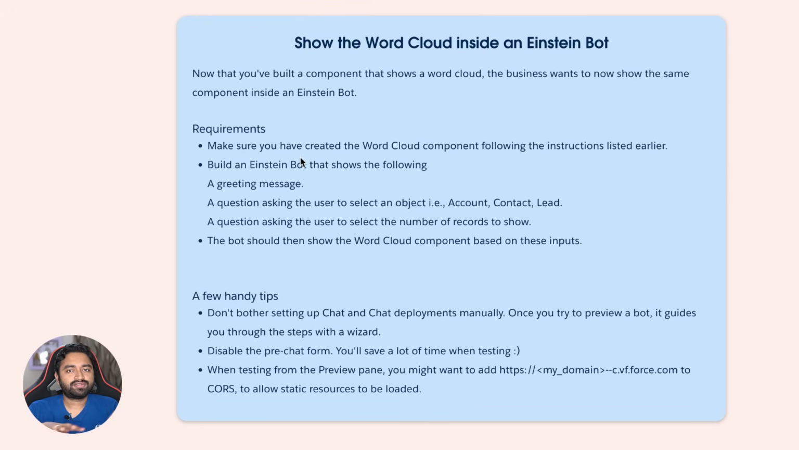So there's a lot of setup that you need to do to get Einstein bots working. And all of that is available as a Trailhead module, and I've also linked that Trailhead module in the description below for you to check out. So ideally here, the tip says that you don't need to do that because the preview wizard guides you through it. We want to see how that works.